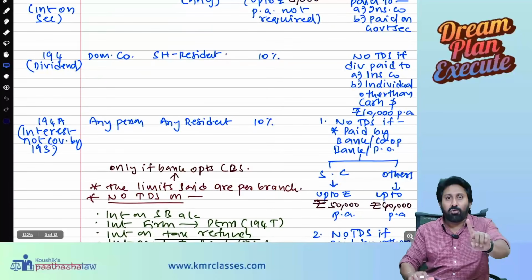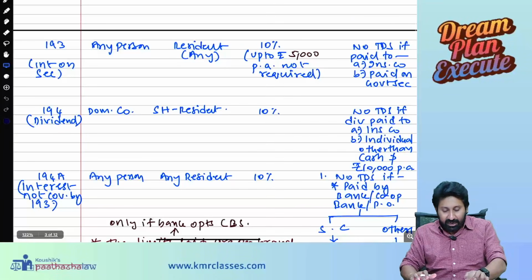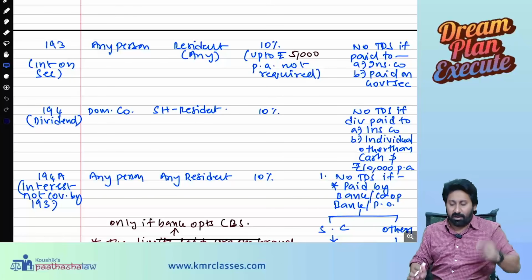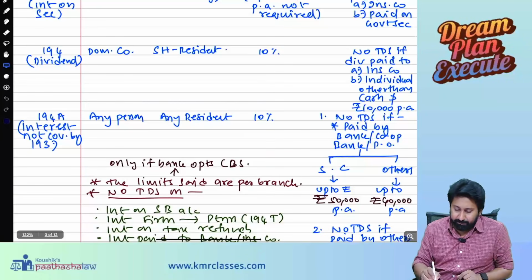So what you have to do after completing my session is write down all the section numbers which have a common TDS rate. Then you will easily remember. So 10%, 10%, 10%.